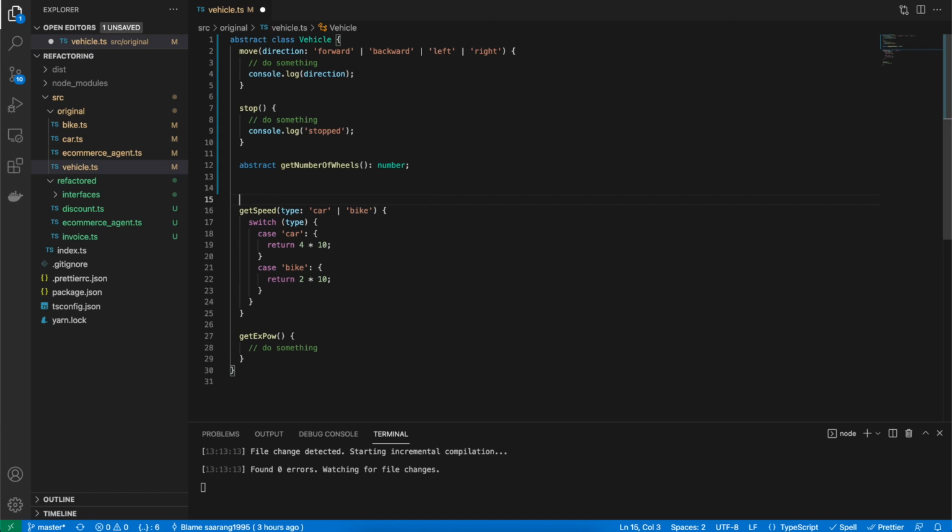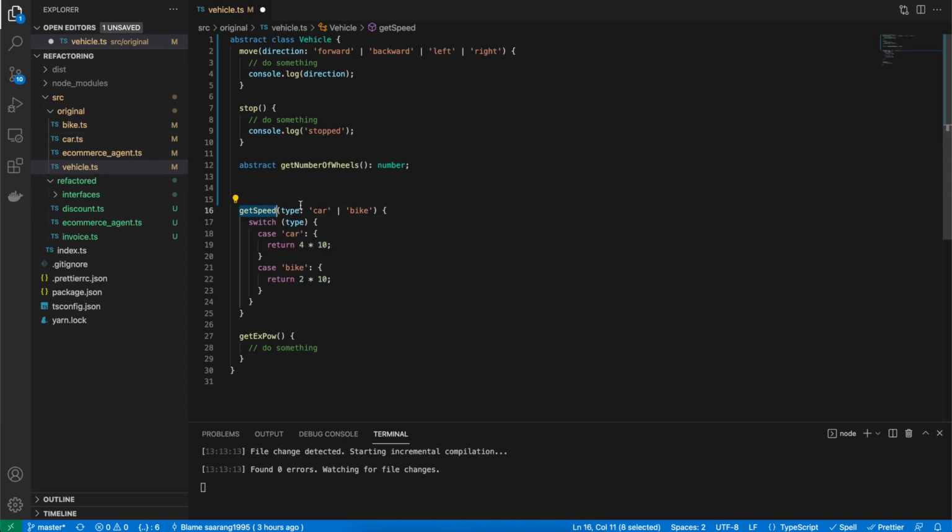So if you remember, I also have these methods here. This one is just an empty method, but this one is a method which has two cases, a type of car and bike, and based on the type it returns something which is different for both. So obviously I know that speed is not calculated like this, but I still wanted to show you an example.